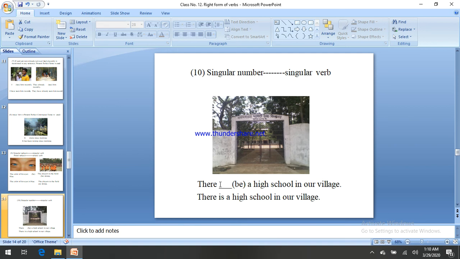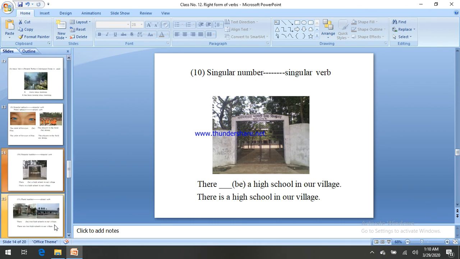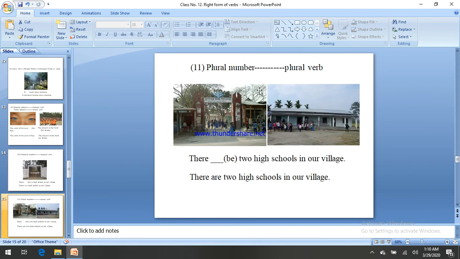Let's see inside the sentence, a high school. Only one school, that means singular. A high school is singular number, not plural. You have to add is here. There is a high school in our village, only one school, that's why is. Next, see the same type of sentence with plural number.